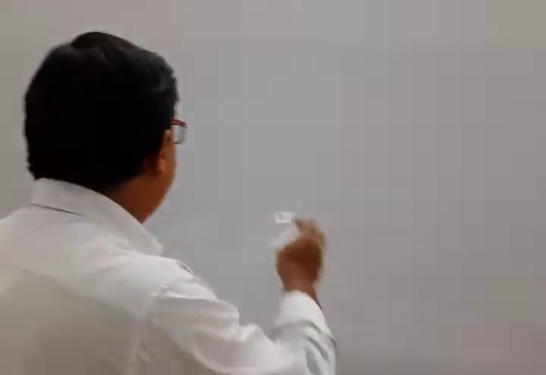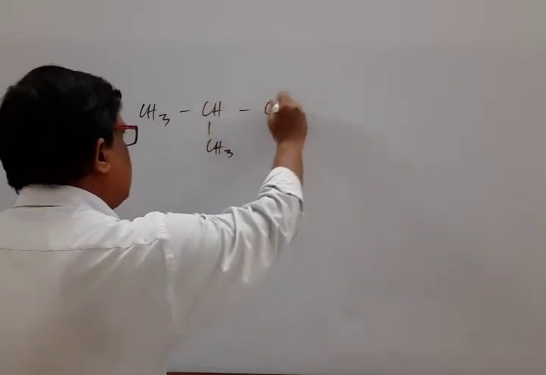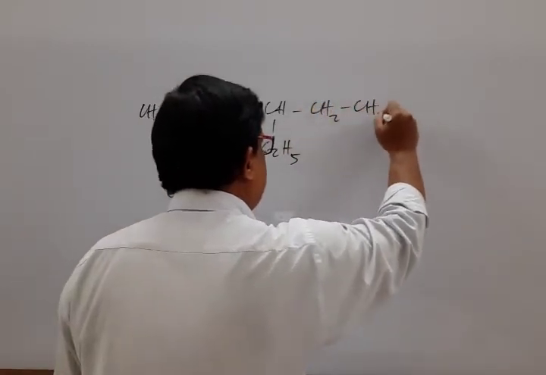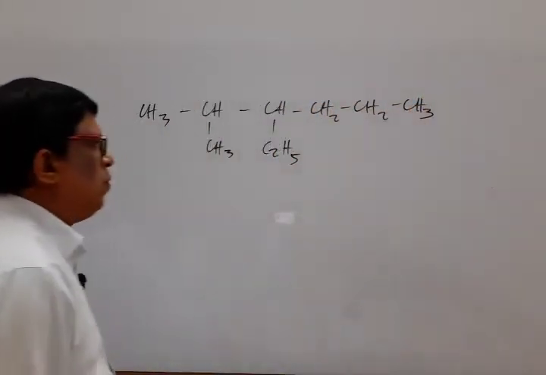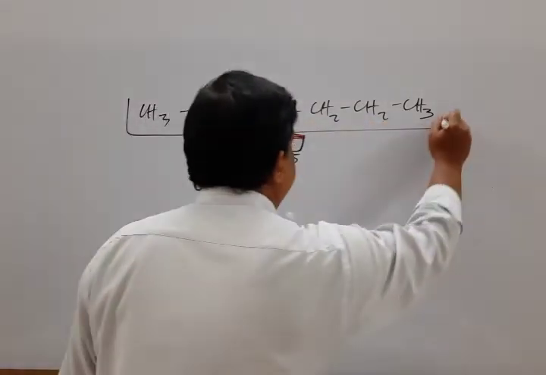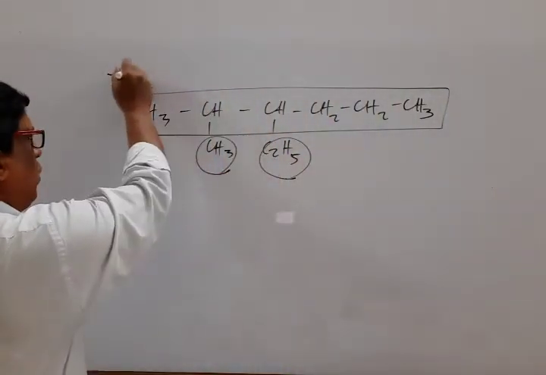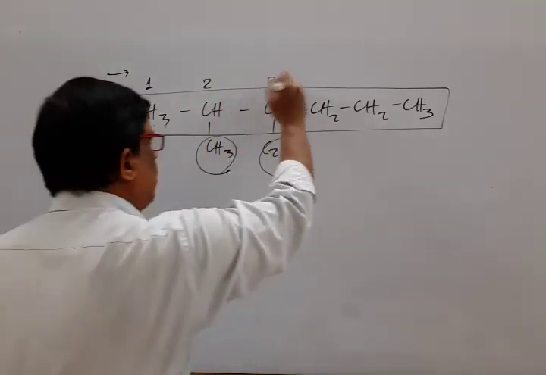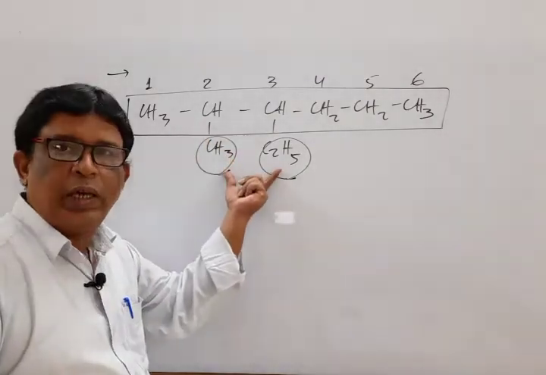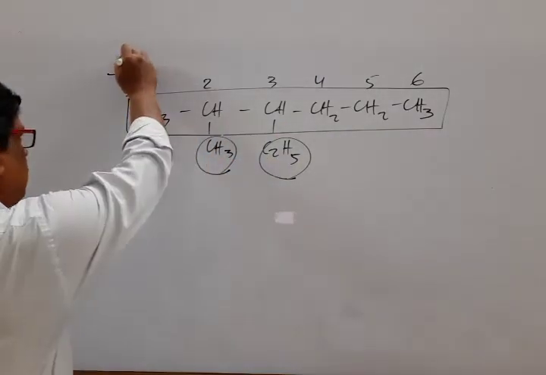Mark that. For example, CH3, CH, CH3, CH, C2H5, CH2, CH2, CH3. If it is the compound, then this is the main chain and this is the substituent, and numbering from the left side 1, 2, 3, 4, 5, 6. Because from left to right, the locant numbers are 2, 3. If we move right to left, the locant numbers are 4, 5. That's why this side is correct.